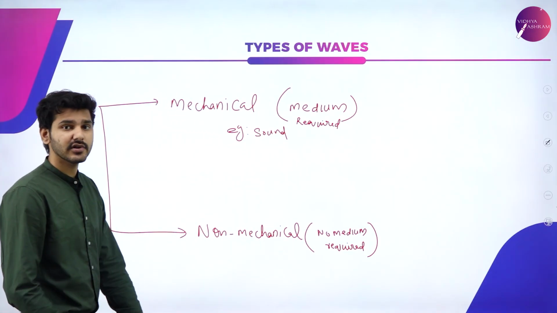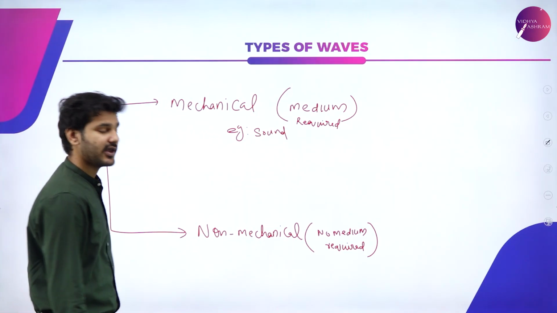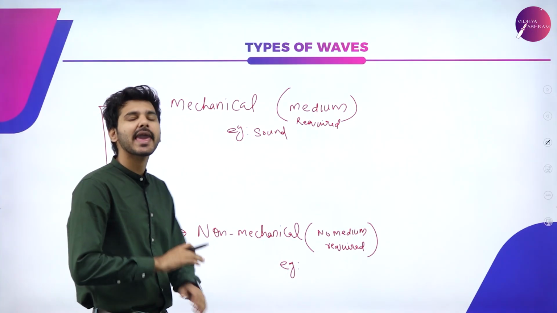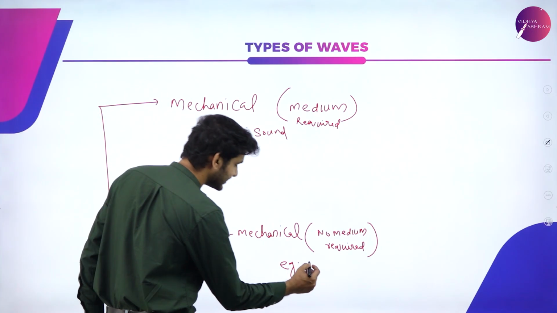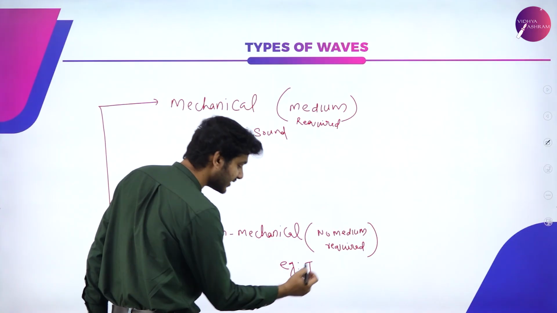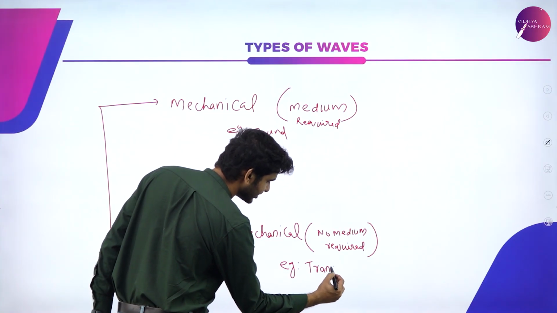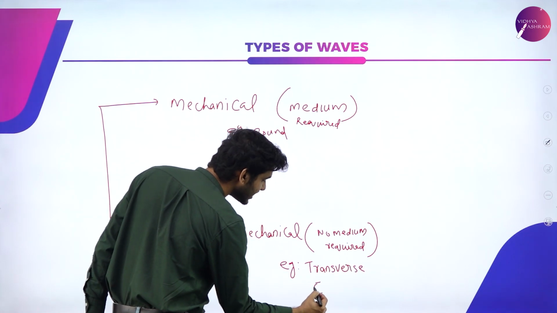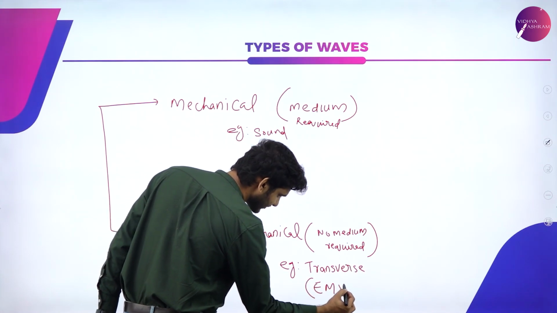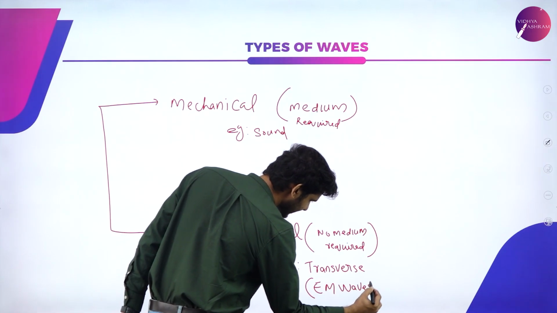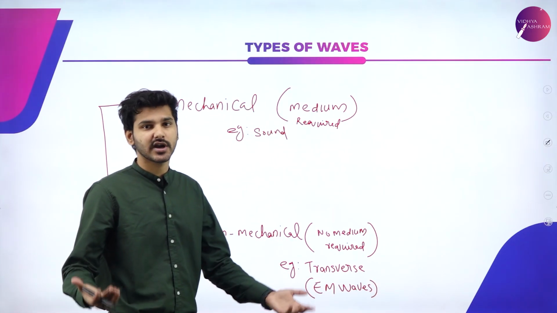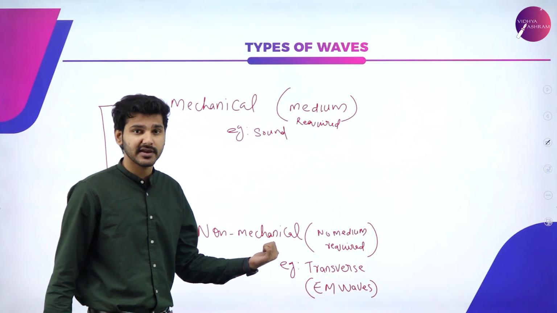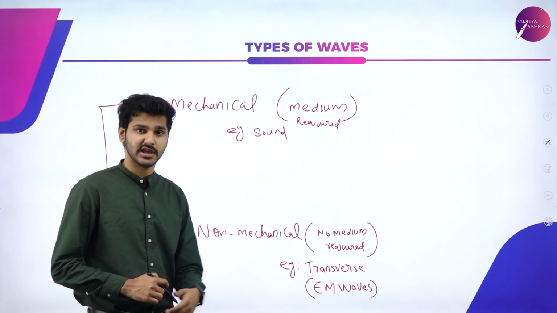Like this, any such wave will be an example for a mechanical wave, and just like that, for non-mechanical waves, you can take any transverse wave. That is, all non-mechanical waves are transverse in nature, and you can take all the EM waves. That is, X-rays, microwaves, radio waves, any EM wave you take will be an example for non-mechanical waves, and they will be transverse in nature.